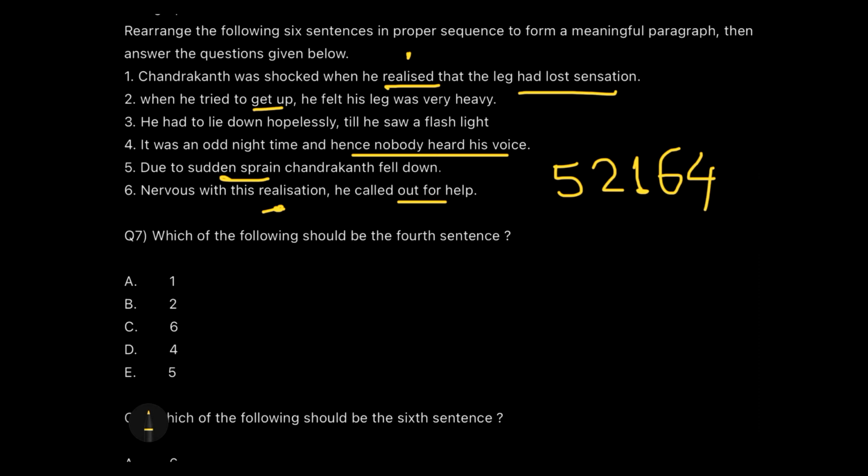Because it was an odd time in the night, nobody could hear him, and since nobody heard him, he lay down hopelessly because there was no hope. So the last statement is 3. So I got my full sequence managed, starting with 5 2 1 6 4 3.